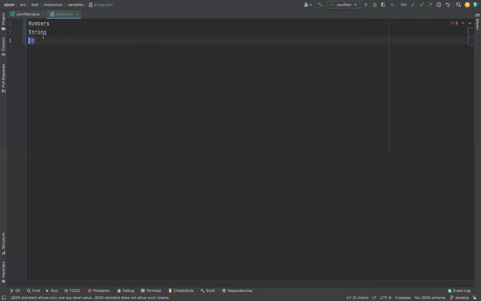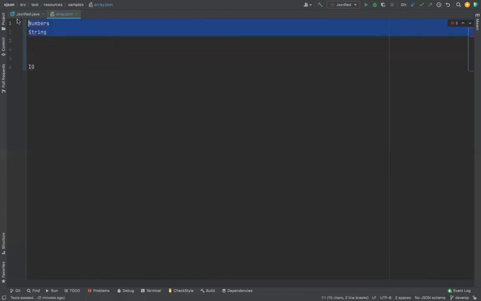Now we go to IO. IO is a very, very special character. You can actually separate IO from these two. Consider that these are all internal family issues when it comes to a Java parser. These are all internal, because how you deal with numbers and strings is internal data, and you deal with it whichever way you want. But IO is an external guest, because IO is coming from outside. It might be a file, it might be a stream. So when an external guest comes, you should always give priority to him.